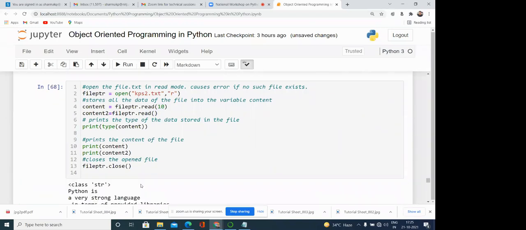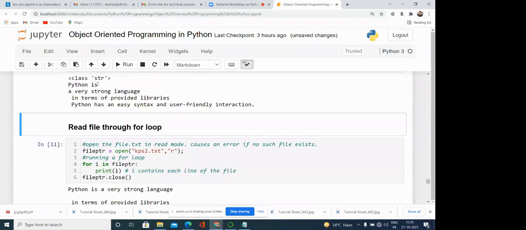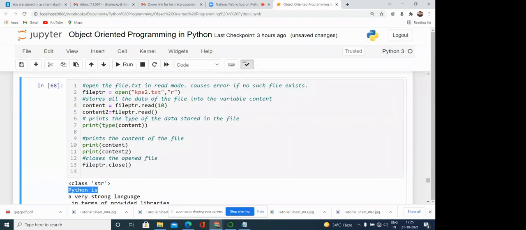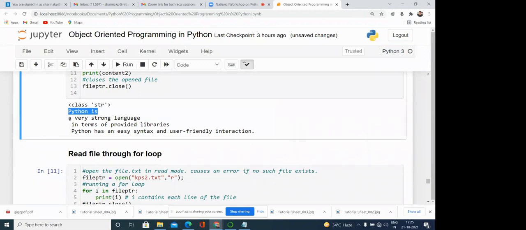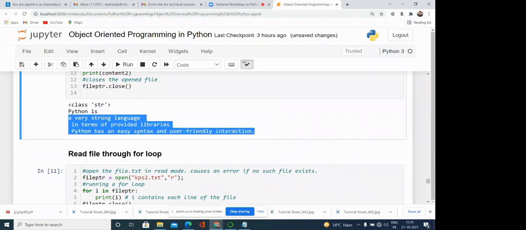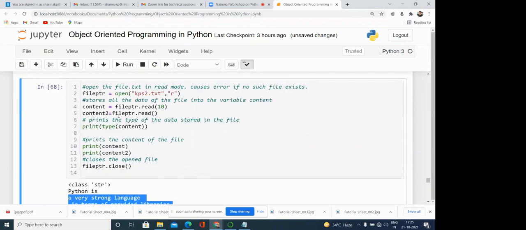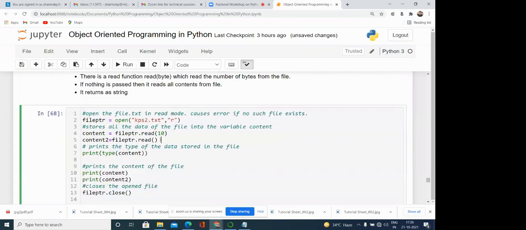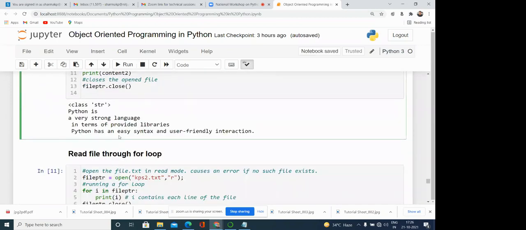Like here you can see, first we read 10 characters, and after that we read the entire content, whatever is available. What is happening over here is that after file ptr.read(10), the pointer is moved to position 10, so that from there the contents are read by the second function. Okay, and we can print over here.